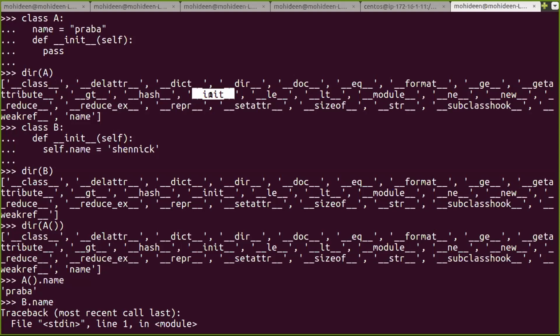What does constructor mean? I'm just asking you the meaning of the word constructor. Build something, do something. That's it. So you all know construction.